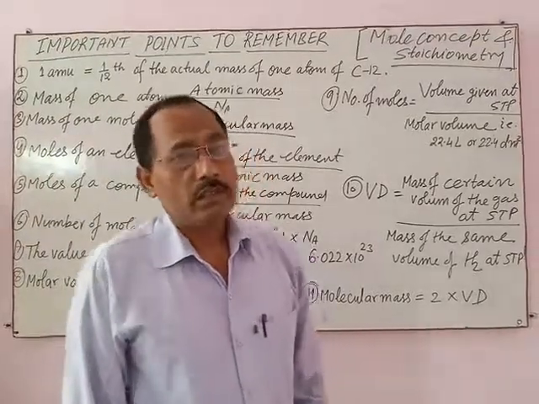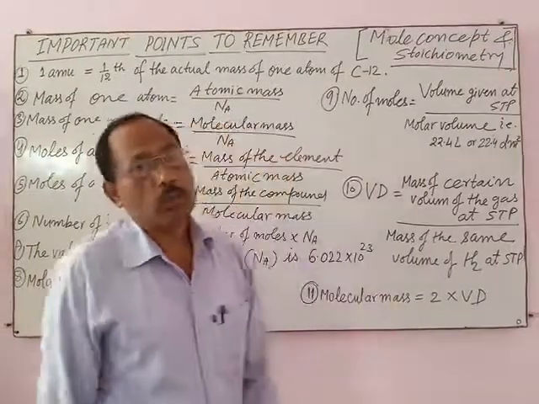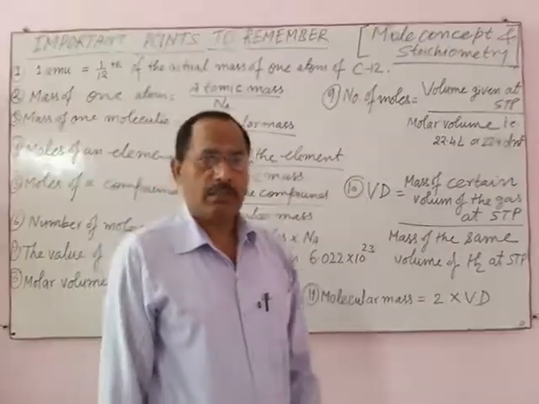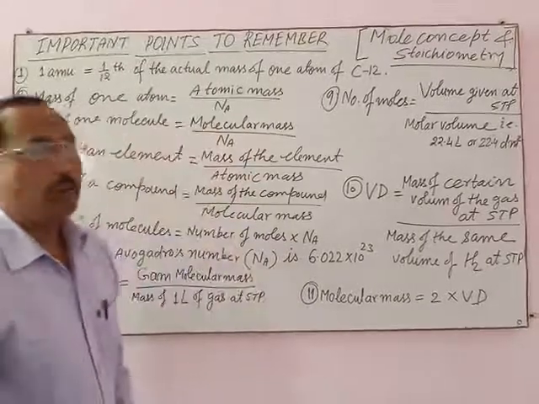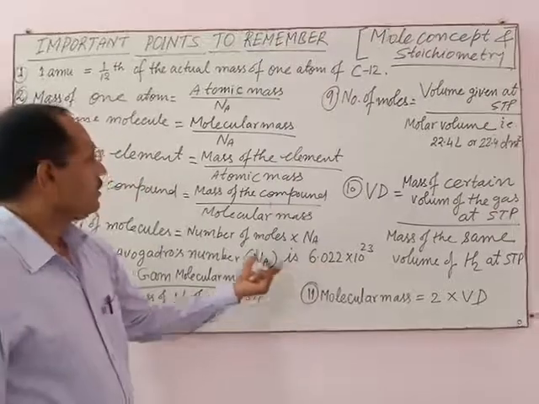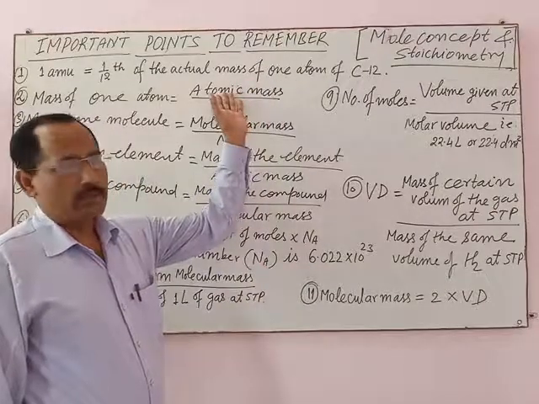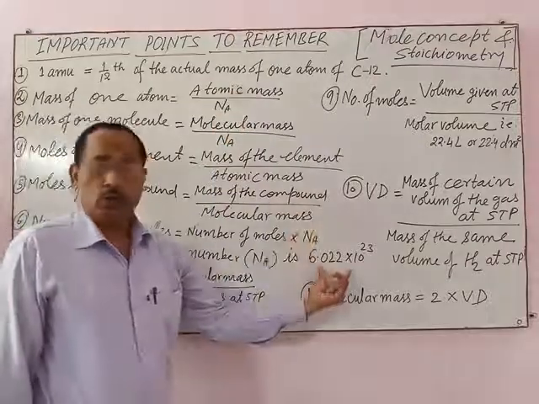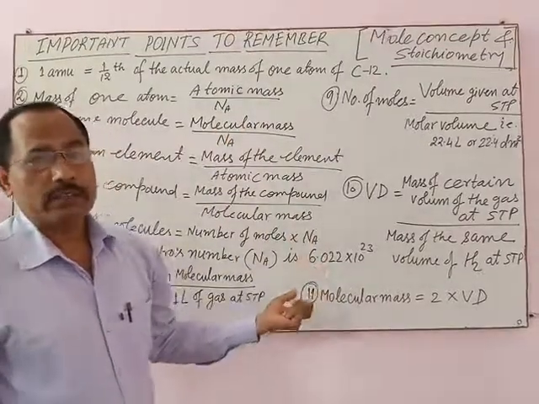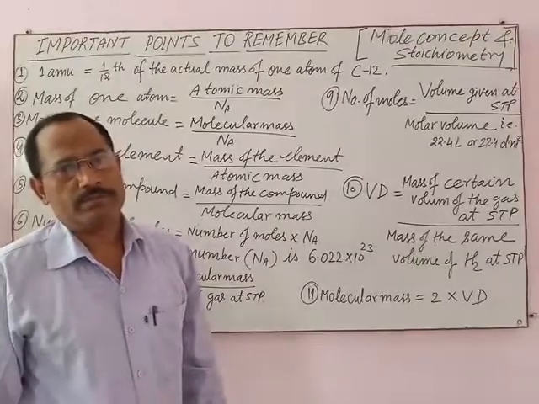In other words, its gram atomic mass is 12 gram. Then what is the actual mass of one atom of carbon? 12 divided by Avogadro number. If we divide gram atomic mass of carbon, 12, by Avogadro number, we get the actual mass of one atom of carbon.